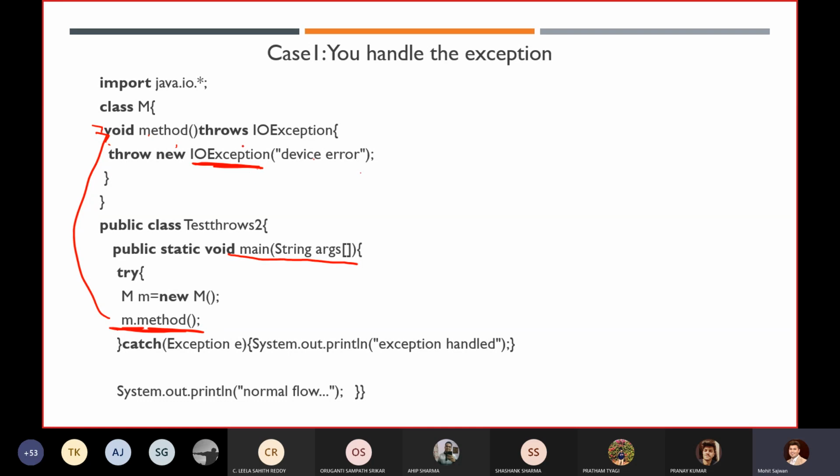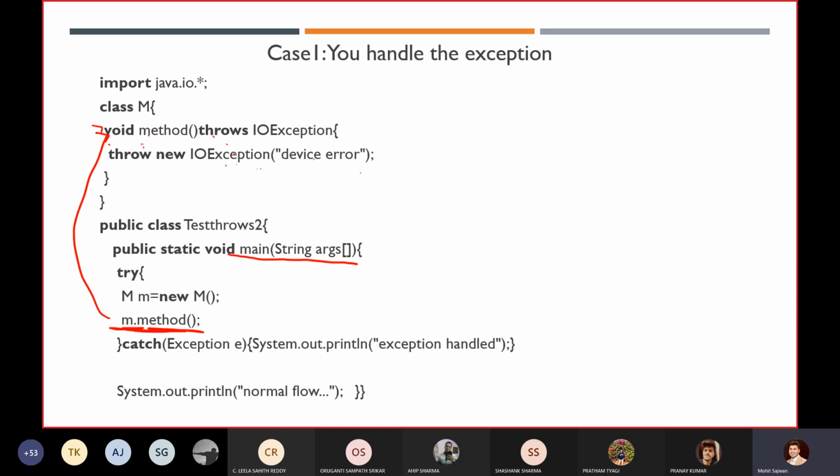As I told you, for a checked exception, during compilation time we have to handle it. So IOException, remember, you will always have to handle it at compilation time. If you don't do it at compilation, then we won't be able to execute during our runtime. So we have to handle it. So are we using a try and catch block? No, we are not using a try and catch block over here. So what is the other solution we have?